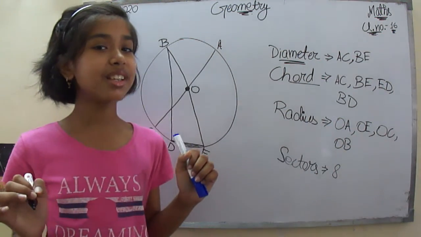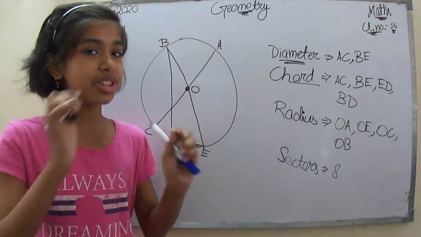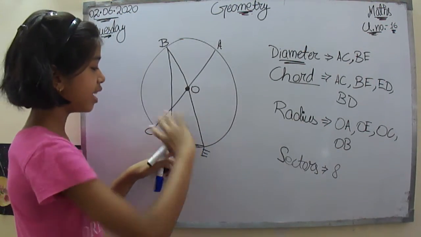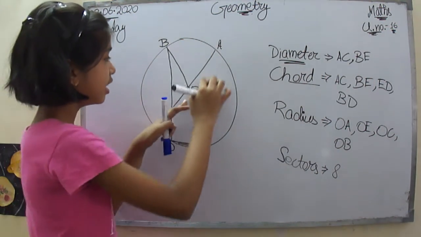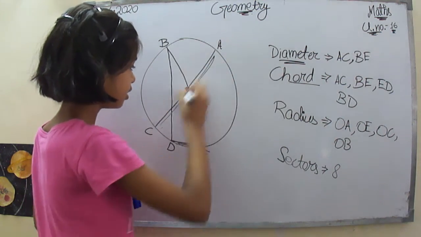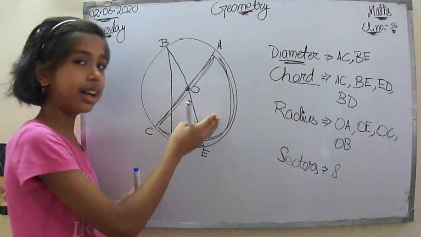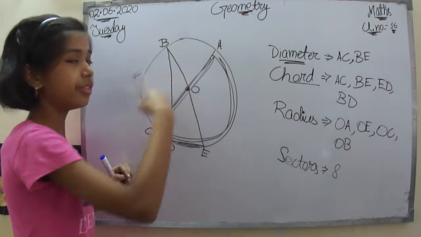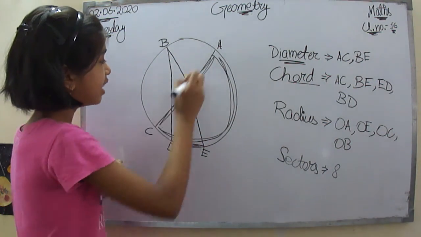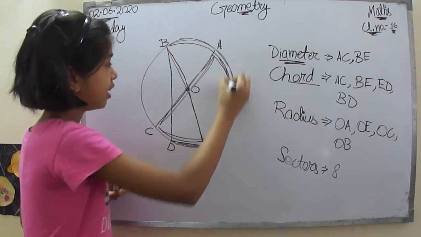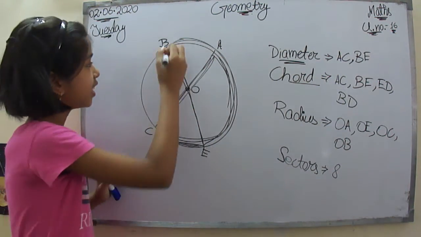How many segments are there? 8. Because there are also the major segments. Let's count that. So 1 and the major segment 2. Then this one over here, third, and this one left out, 4. And then this over here, 5 and the left out 6.